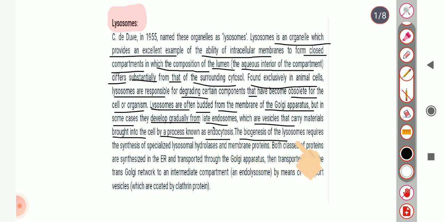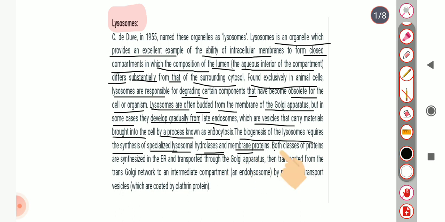The biogenesis of lysosome requires the synthesis of specialized lysosomal hydrolase and membrane protein.